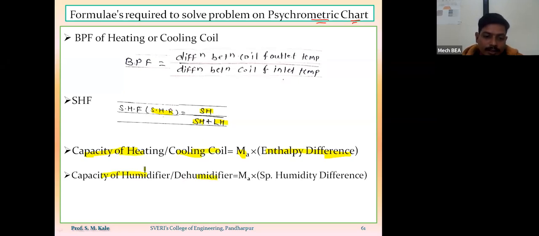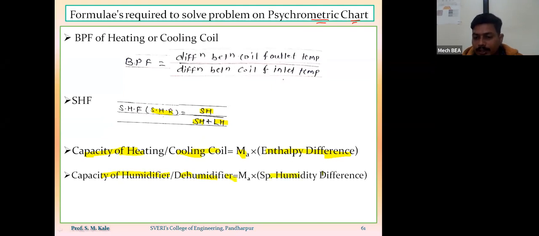It is also called as the amount of water vapor supplied. If there is a humidifier, what do we do, we supply water vapor, and if there is a dehumidifier, we remove the amount of water vapor. So capacity of humidifier is also called as the amount of water vapor supply, or capacity of dehumidifier is also called as the amount of water vapor removed, is equal to mass of air into specific humidity difference.